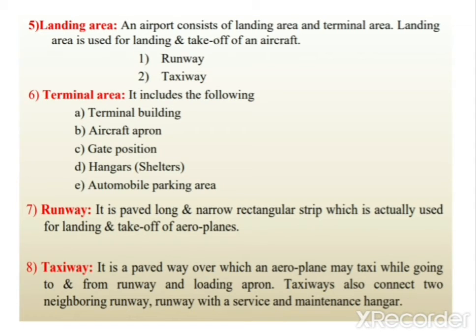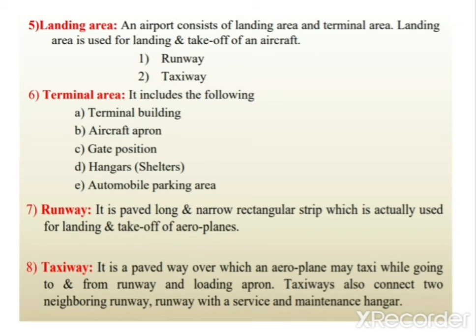And taxiway is the pavement constructed at the airport which connects runway to apron, or runway and hangar. It means taxiway is nothing but the road or the pavement which connects different components of the airport, like hangar and runway, or apron and runway, or apron to hangar.